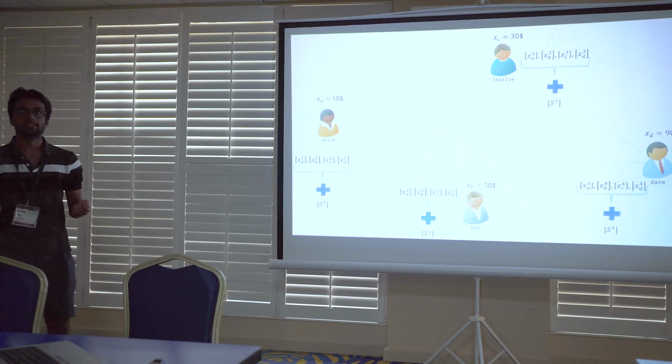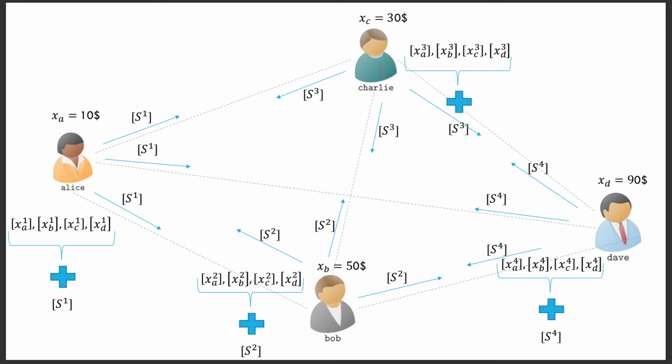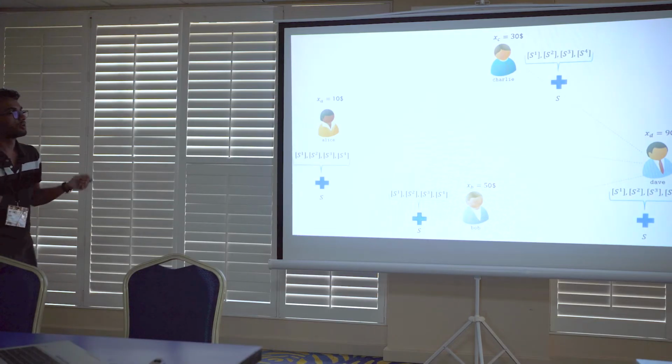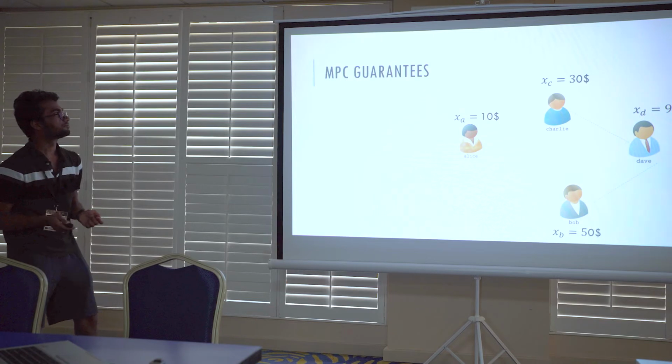What they can do is add up these shares locally to arrive at a secret share of the sum of the salaries, which they can then broadcast to each other and open, reconstructing these shares to obtain the final sum. At the end of this process, it is ensured that only the sum of the salaries is revealed and nothing else.